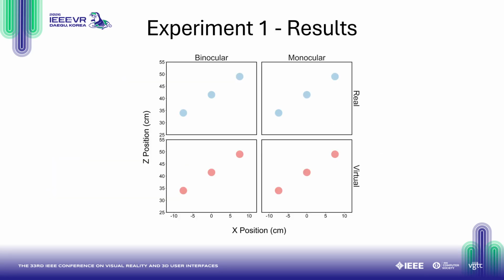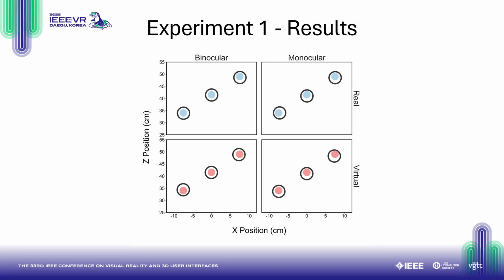Now I'll show the results for experiment 1. This plot depicts a top-down view of the posts with the Z, or distance position, on the vertical axis plotted against the X, or lateral position, on the horizontal axis. The left column of plots is for the binocular condition, and the right column is the monocular condition. Blue represents the real post group, and light red is the virtual group.